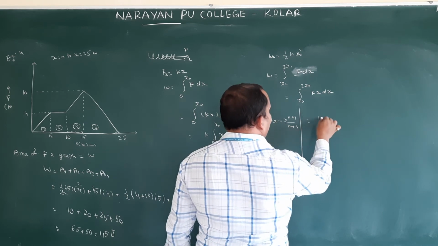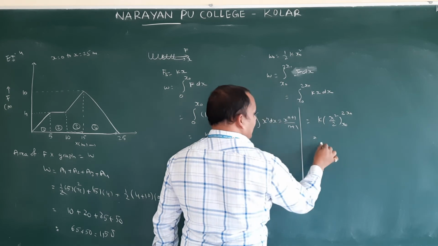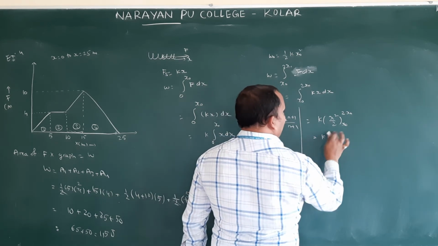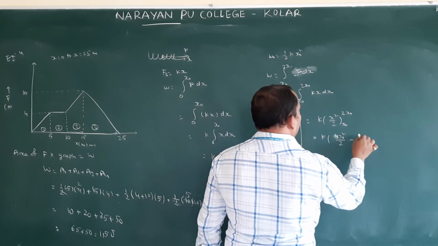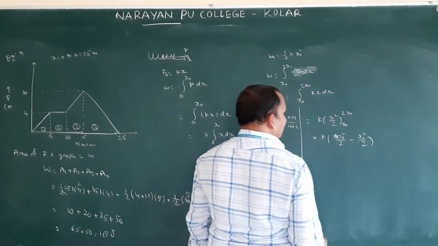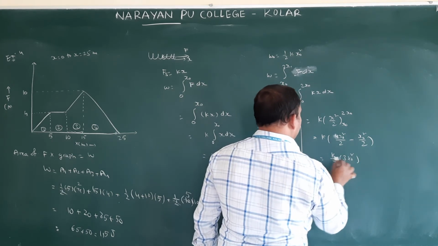Then what do you get? K comes outside, and x0 to 2x0, substitute 2x0 whole square: 4x0 square by 2 minus x0 square by 2. How much do you get? K by 2 times 3 x0 square.